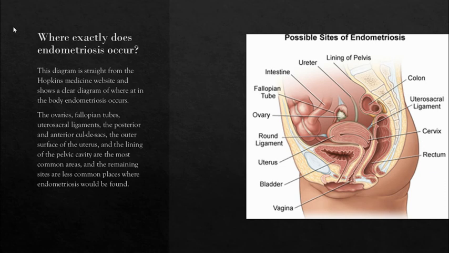Where exactly does endometriosis occur? The diagram is straight from the Hopkins Medicine website and shows a clear diagram of where in the body endometriosis occurs. The ovaries, fallopian tubes, uterosacral ligaments, the posterior and anterior cul-de-sacs, the outer surface of the uterus, and the lining of the pelvic cavity are the most common areas, and the remaining sites are less common places where endometriosis would be found.